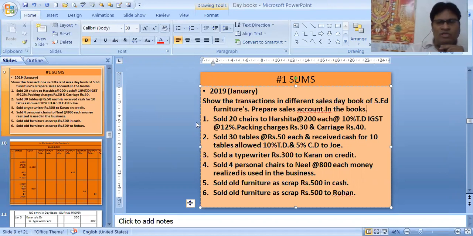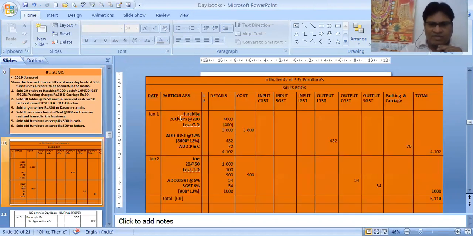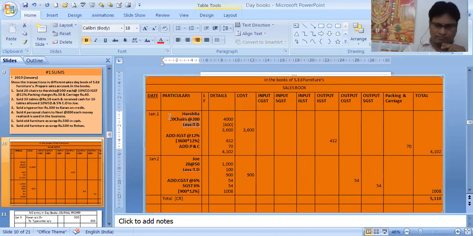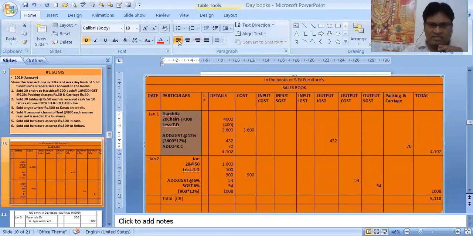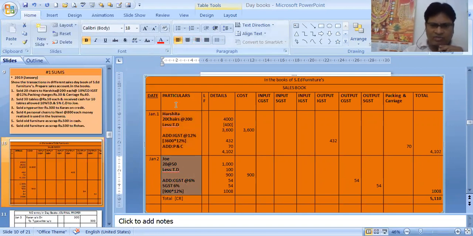Let's see how to deal with this transaction. See, in the sales day book we write Harshita. Only the name Harshita is enough. We have recorded 20 chairs of 200 each, 4,000 rupees, less trade discount, that is 400, and add IGST at the rate of 12% on 3,600 after subtracting from 4,000.